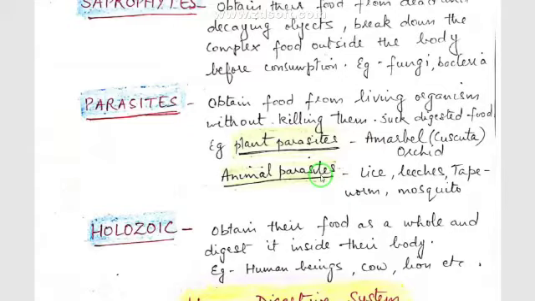Internal parasites are those which enter inside our body through contaminated food or water, like different types of worms, tapeworm, pinworm, etc. They directly reach the wall of the intestine and suck their food, our digested food, from the intestine. So these are parasites.